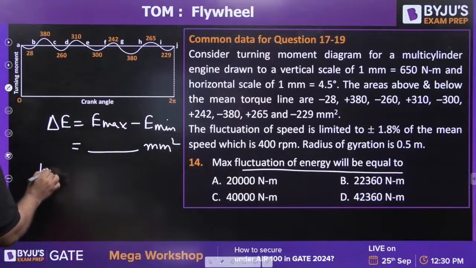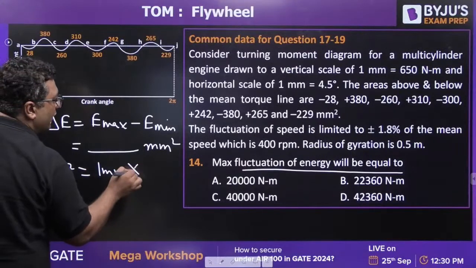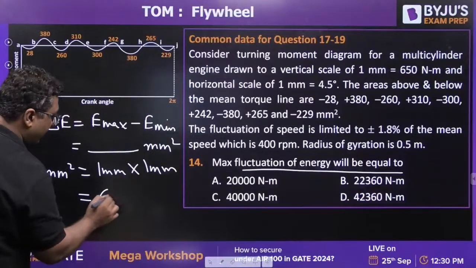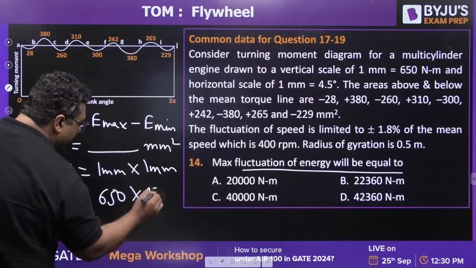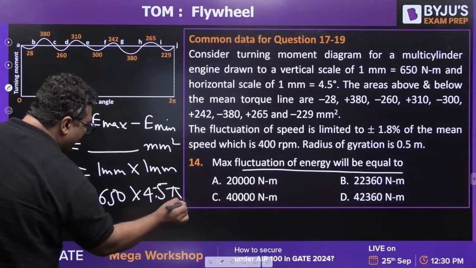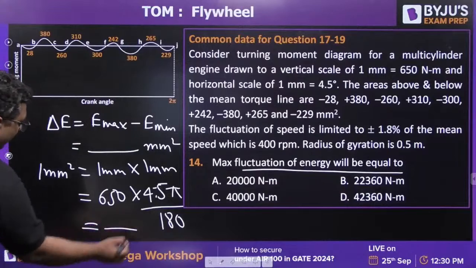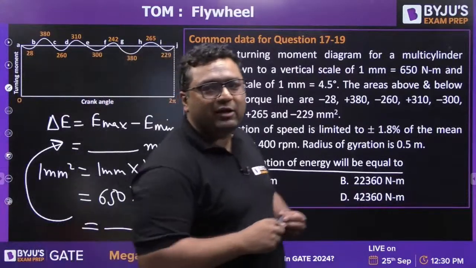Then you know 1 mm square is 1 mm into 1 mm. Then the value given is 650 into 4.5 degree, that is 4.5 pi by 180. This is how you will find out the value of delta E. Solve it and give me the answer.